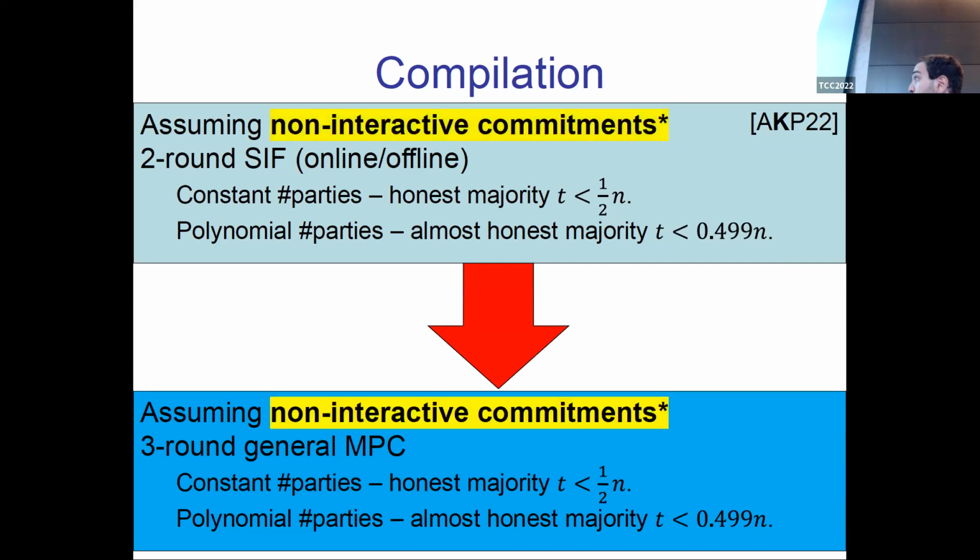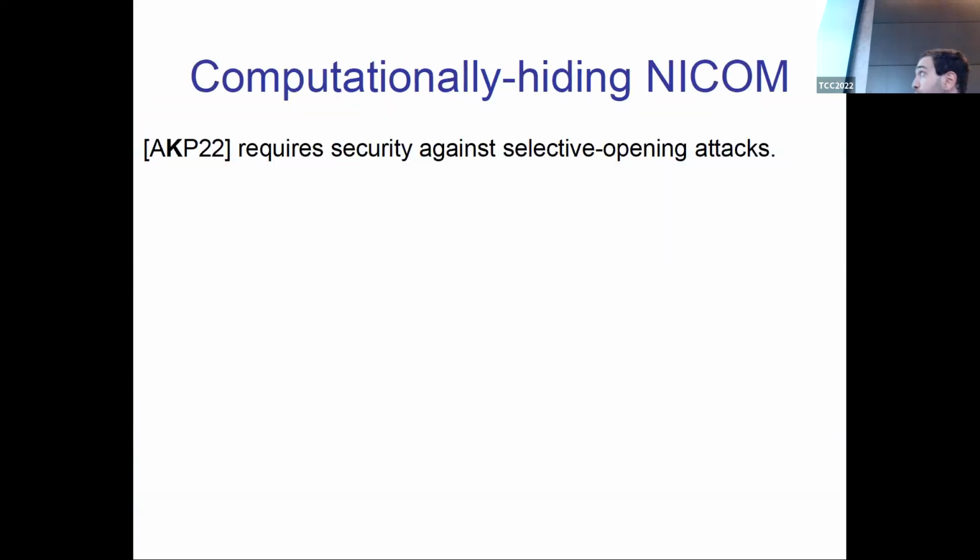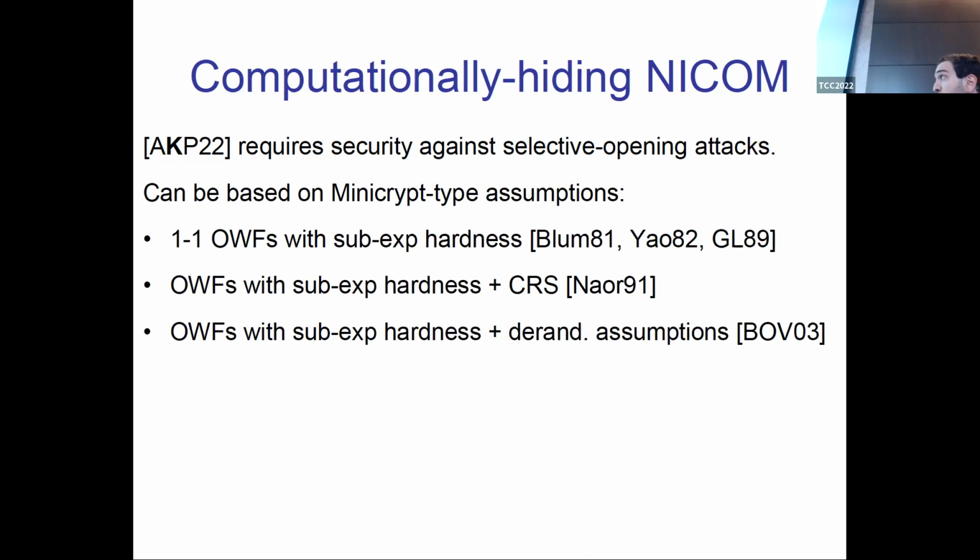And now let me say a few words about non-interactive commitments. There are 2 kinds of non-interactive commitments. The first one is computationally hiding. If we are using this kind of commitments, then we need security against selective opening attacks. It is known that such commitments can be based on Minicrypt type assumptions, such as injective one-way functions with sub-exponential hardness. There are other options. Take any assumption from here, and you can obtain round optimal MPC under those assumptions. So this is the first kind of commitments.